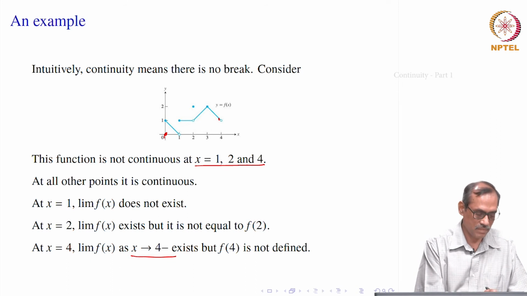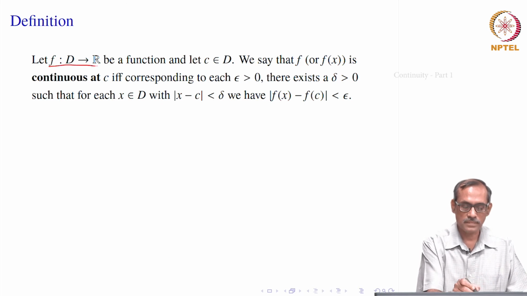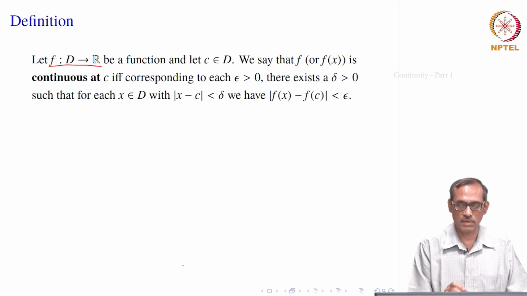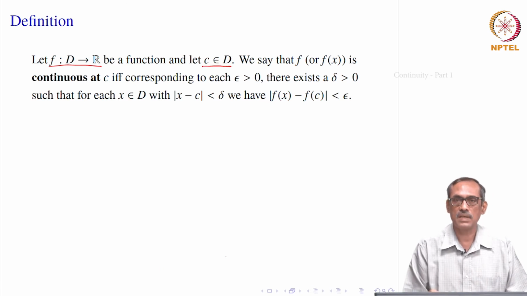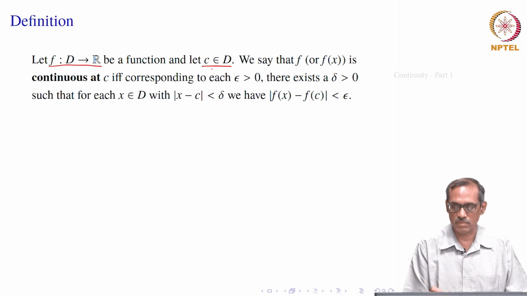Let us give the formal definition first, what we discussed with the epsilon and delta. Suppose we have a function f from D to R, where D is a subset of R, and we have a point C in D. We want to know what is the meaning of the function being continuous at that point C. Remember, it does not have a break, that is what we have to say.